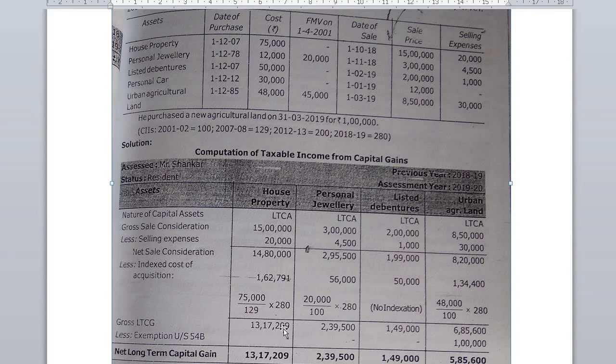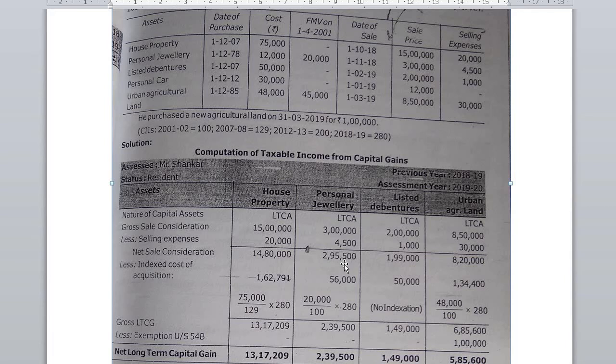Therefore, gross long-term capital gain. Please note down, dear student, that in the answer for personal jewelry, make the comparison with the fair market value and cost of acquisition, and for agriculture land also fair market value, whichever is greater is to be considered. Therefore, long-term gross capital gain: 14,80,000 minus 1,62,791, 13,17,209.